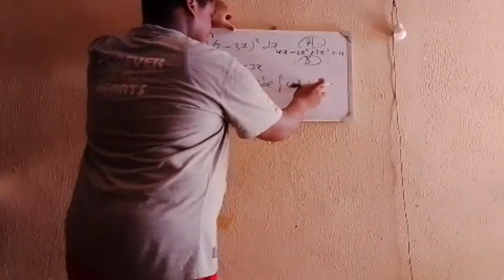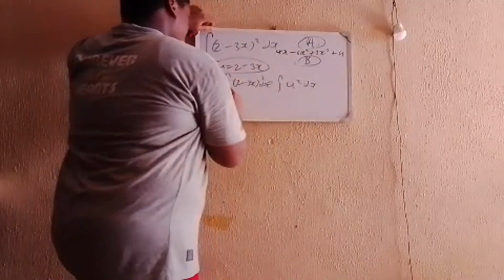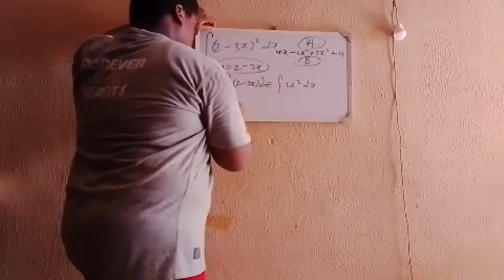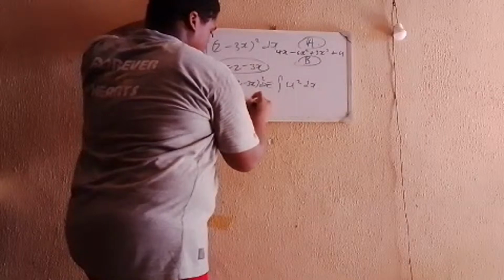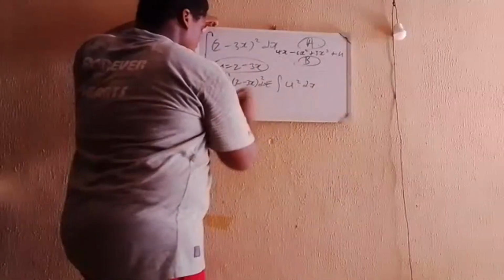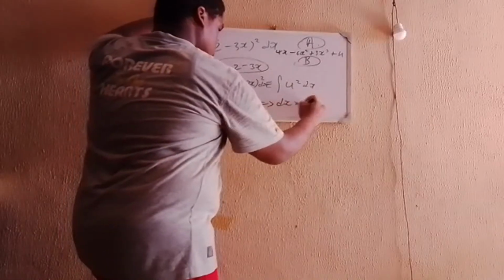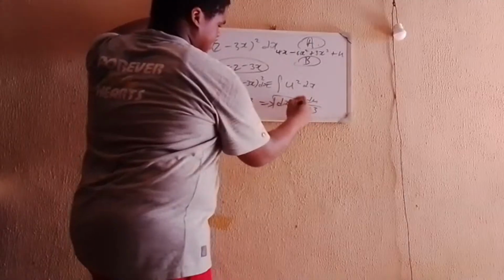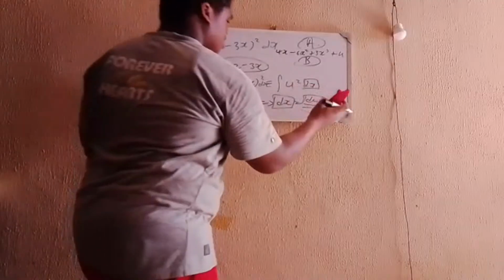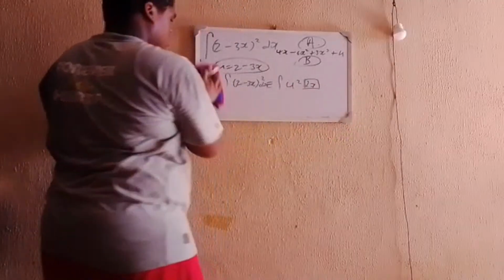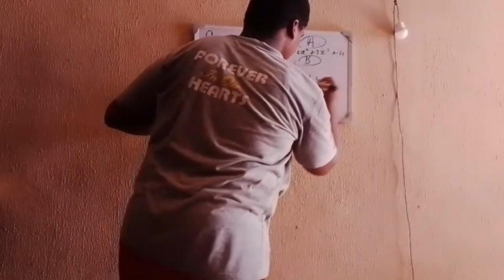So we have to find what we replace this dx here with. Remember, u equals 2 minus 3x. We can get that the derivative of u with respect to x is equal to, if you differentiate 2, you get 0, it is a constant. If you differentiate minus 3x, you get minus 3. So du/dx is equal to minus 3. If you multiply both sides, this implies that dx is equal to du divided by minus 3. So this dx here, you can replace with du divided by minus 3. And that's what we're going to do now.